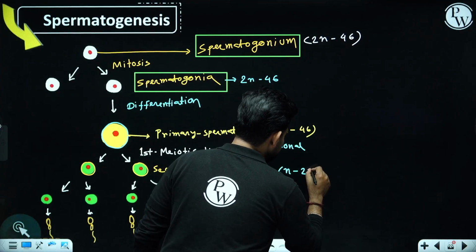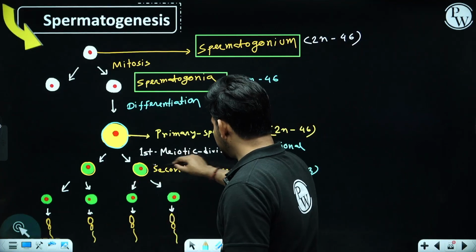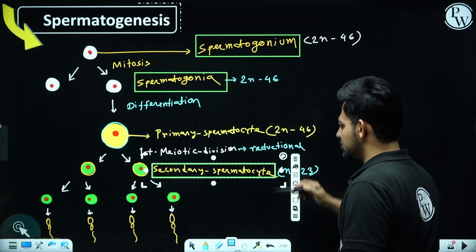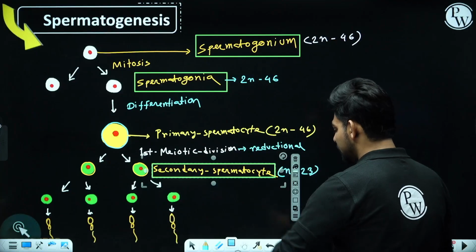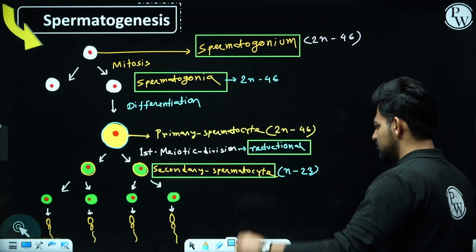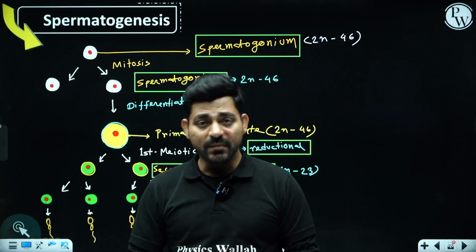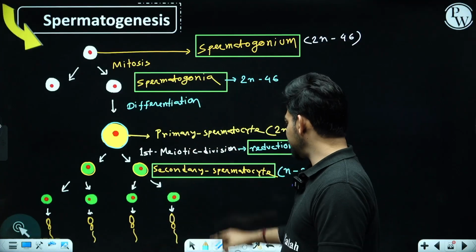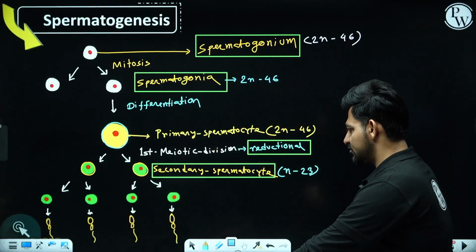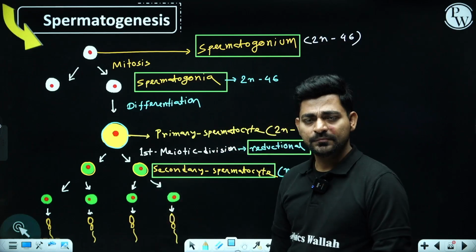Now these secondary spermatocytes possess only 23 chromosomes inside them. And that's why we are calling it a reductional division. So the first haploid cells produced during spermatogenesis are secondary spermatocytes, not primary spermatocytes. Okay. Now what after secondary spermatocyte?